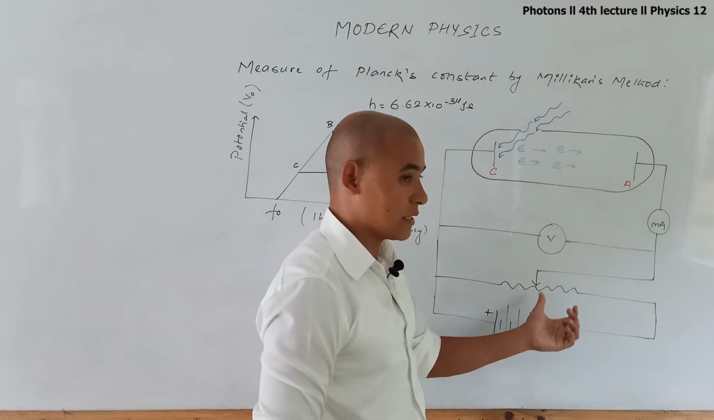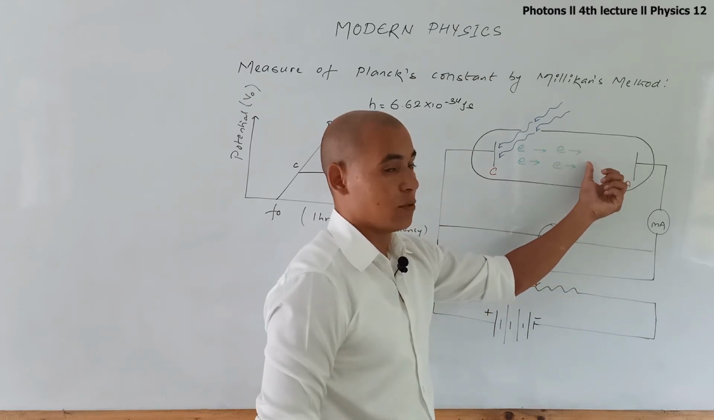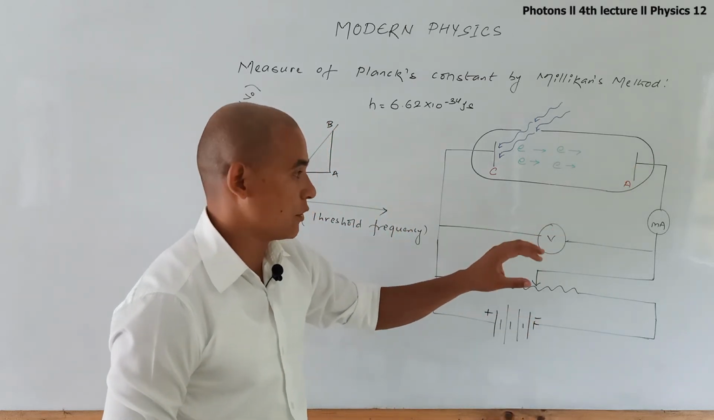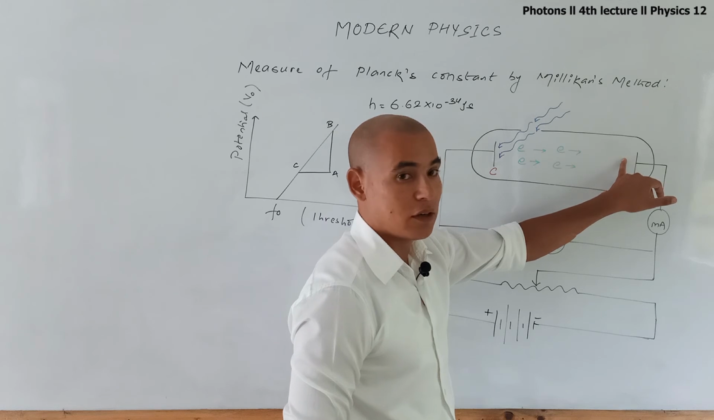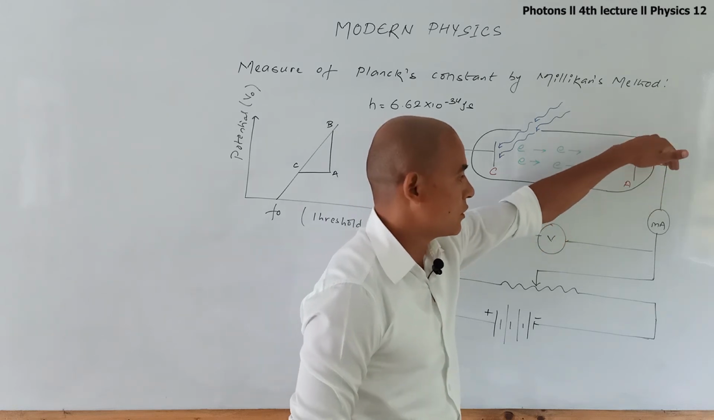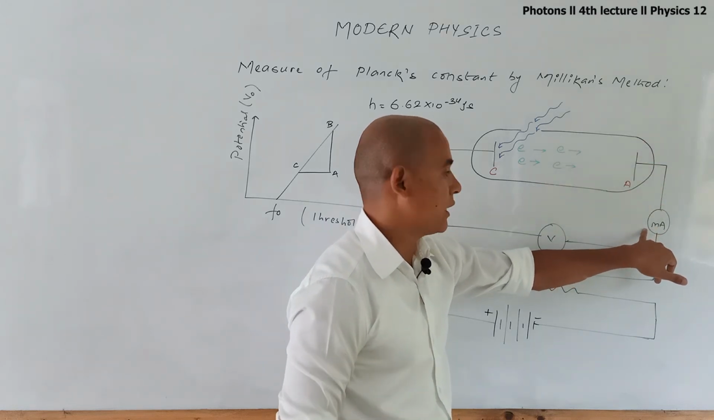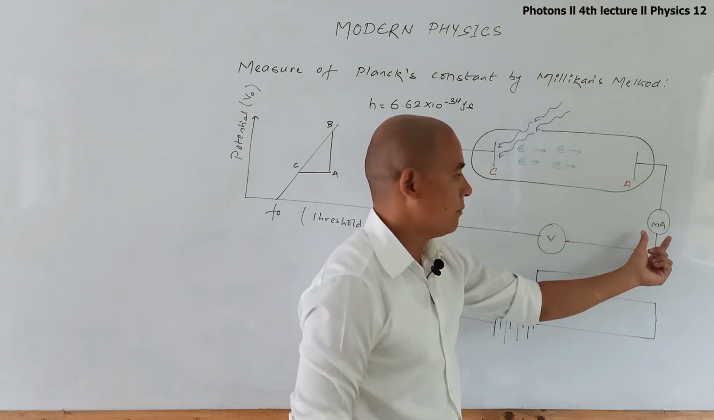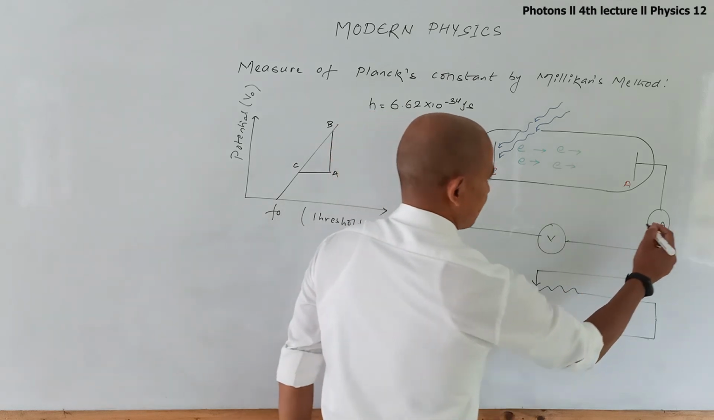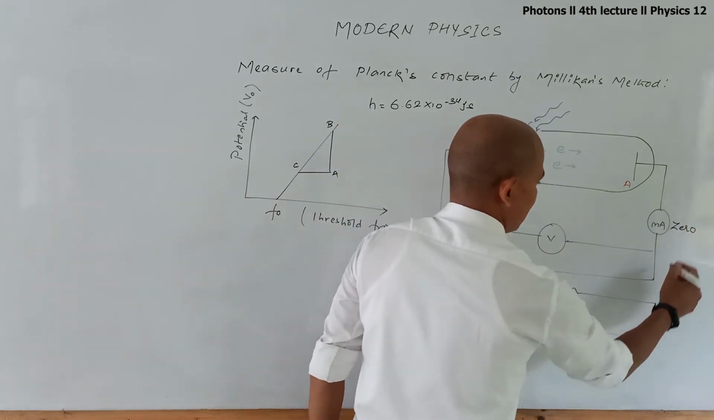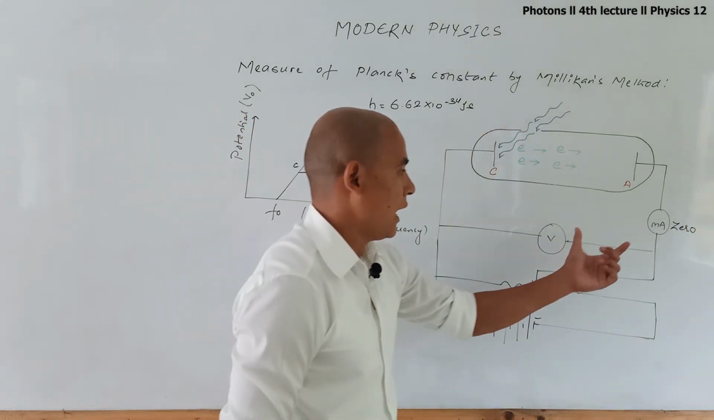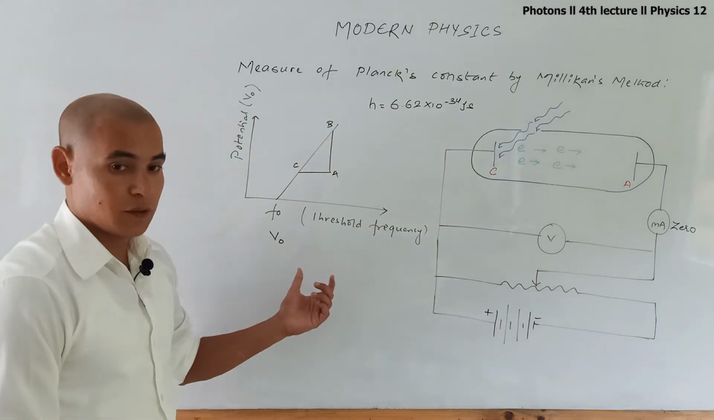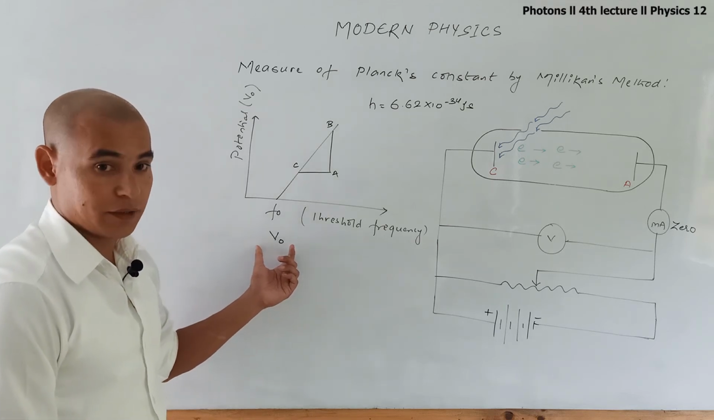So when the potential is gradually increased, the electrons slowly get repelled, and at a certain potential electrons will not reach the anode, due to which the current in the milliammeter will be 0. That means no current will be read by the milliammeter, and that potential is known as the stopping potential. The stopping potential is given by V naught.